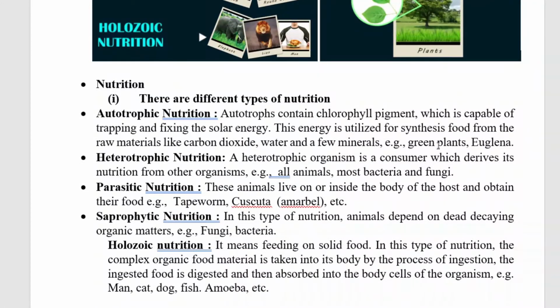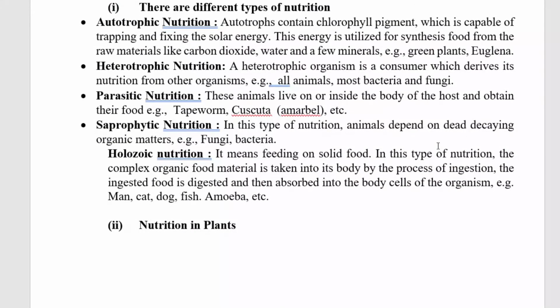So the last nutrition is holozoic nutrition. It means feeding on solid food, and in this type of nutrition, complex organic food materials are taken into the body by a process of ingestion, and that digested food is absorbed by the cells present in the organism, for example man, cat, dog, fish, amoeba, etc. These are the different types of nutrition.